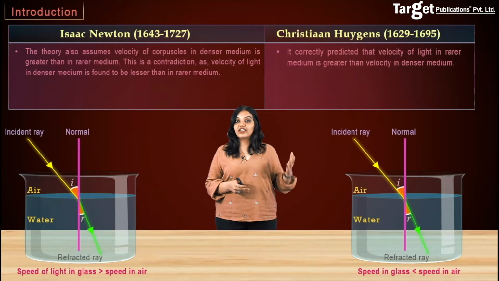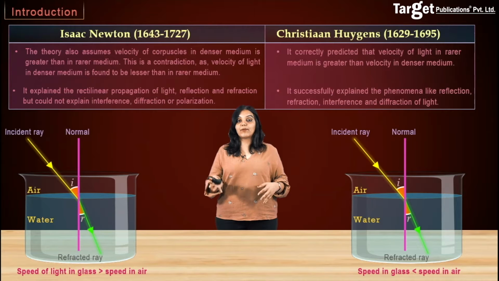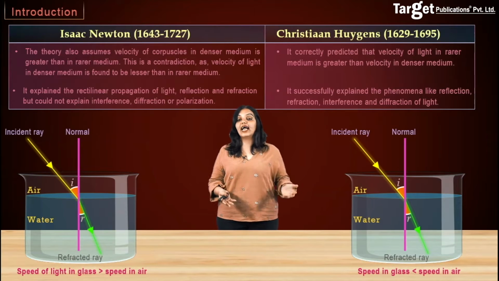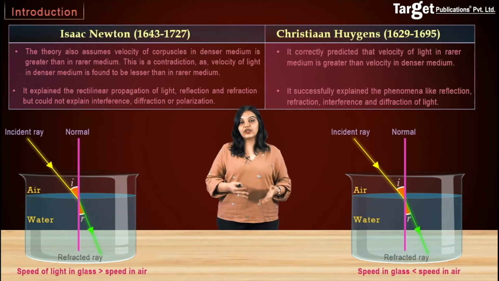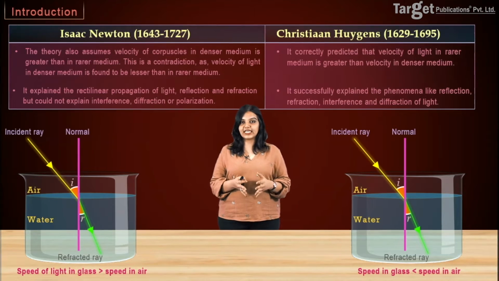Similarly, Newton's corpuscular theory could explain rectilinear propagation of light, reflection and refraction, but it could not explain interference, diffraction or polarization. Huygens' theory, on the other hand, could explain all of this and clearly was the winner between the two theories. It is Huygens' wave theory of light that we will be studying in this chapter in the field of wave optics.